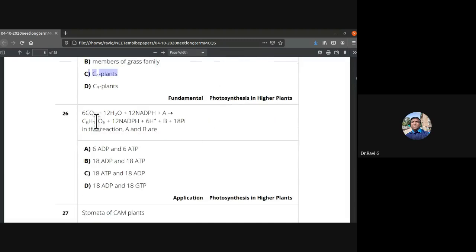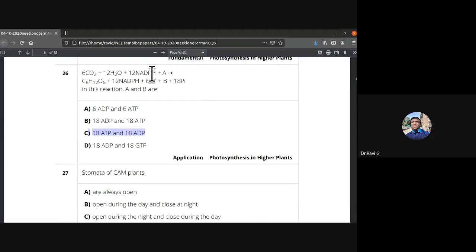C4 plants. 6 carbon dioxide plus 12 water plus 12 NADPH plus A is going to give rise to, so that A is going to be 18 ATP and B is going to be 18 ADP. So C is the answer for that. In the overall reaction, 18 ATP is there before photosynthesis, and after photosynthesis it becomes 18 ADP.